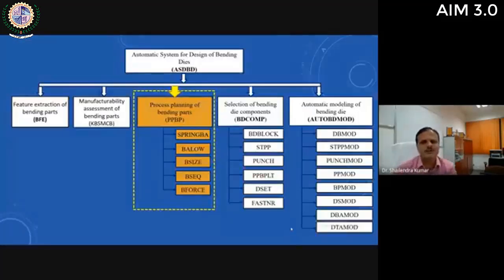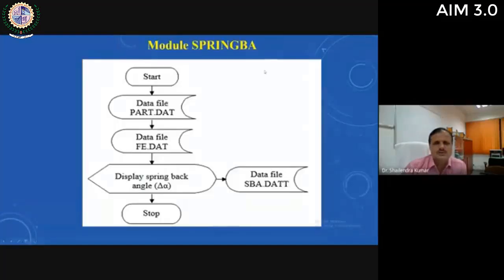The next is process planning for bending parts. In bending, there are so many parameters. These are the major parameters to determine: springback allowance, springback angle, bend allowance, blank size, bend sequence, and bending force. For all these, different modules are developed. For example, the spring back angle module: this is the execution of this module. It will take input from this part data file, fe.dat. Some data is taken from this file, then springback is calculated and displayed for the user, and that springback will be stored in some data file.